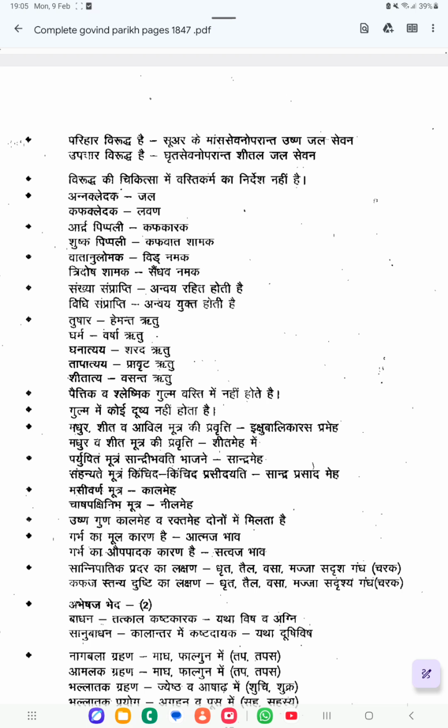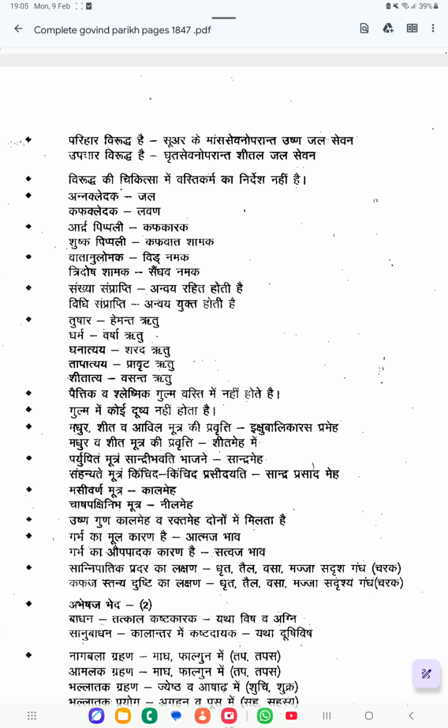Next one is Anna Kledaka is Jala. If you want to moisten the Anna, Jala is the thing you have to use. Kapha Kledaka is Lavana. So that is very important. Anna Kledaka is Jala. Kapha Kledaka is Lavana. Next one is Ardra Pippali, that is Kapha Karaka.